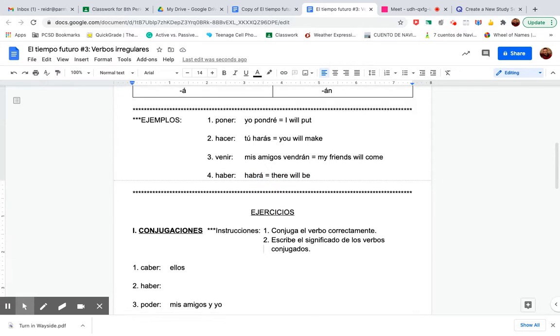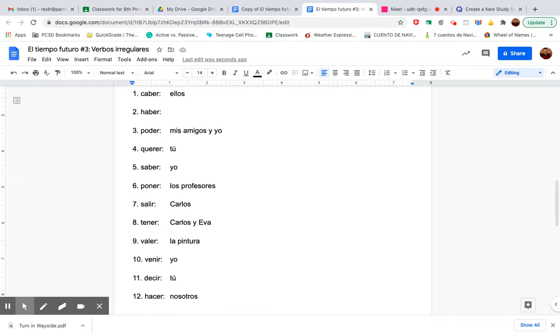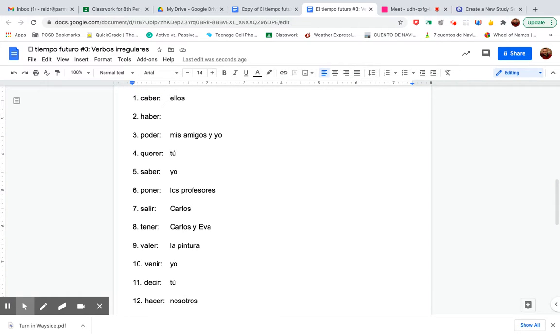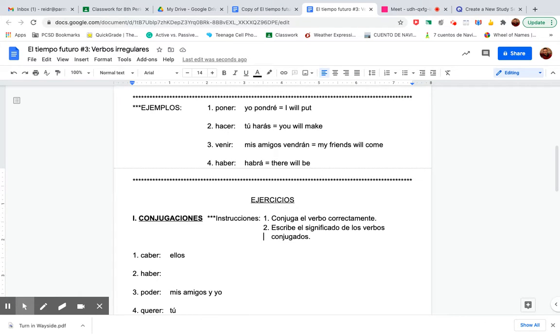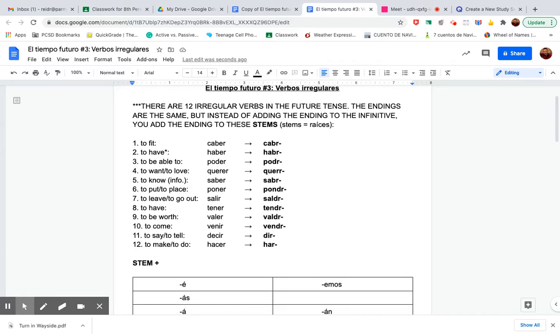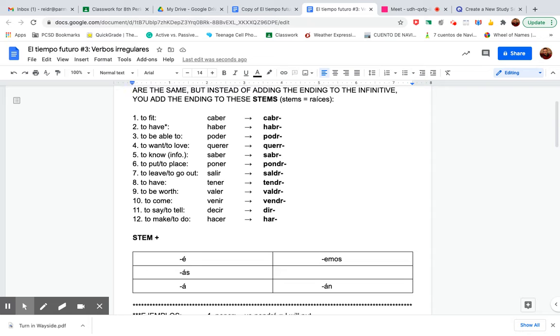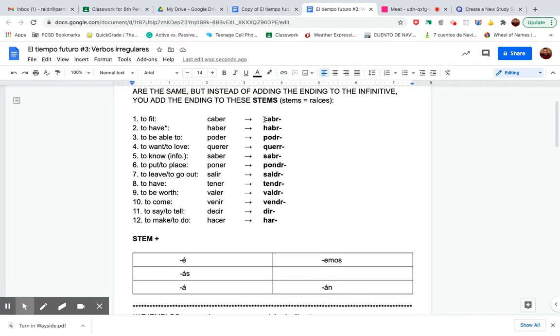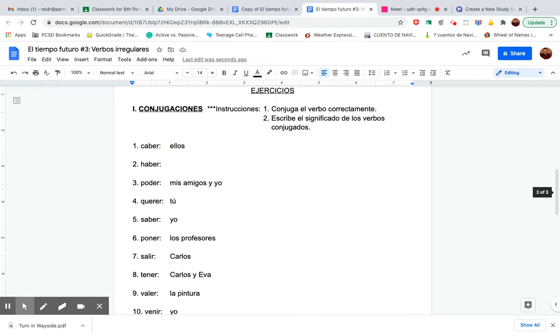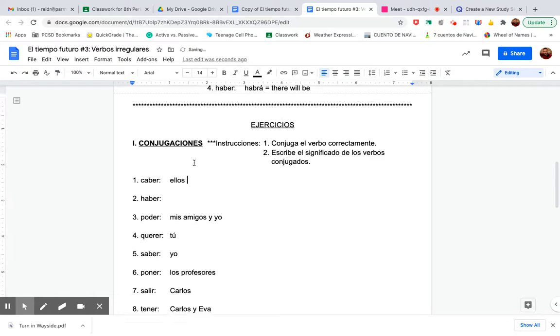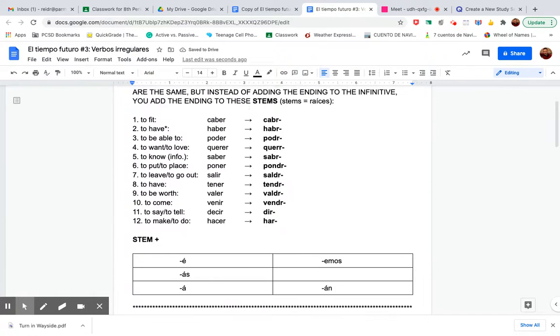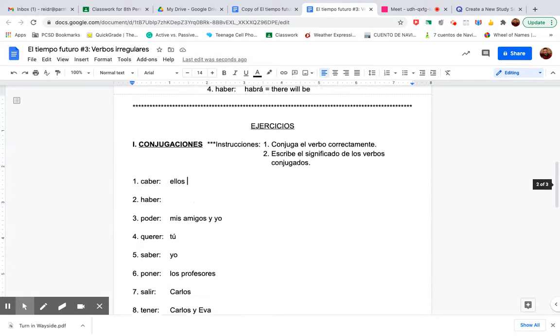So you're doing the same thing, like I said, and these are in order. I couldn't make this more easy for you. They're in the same order as up top, okay? 1 through 12, it's the same verb. So every time you're going to scroll up, get to know these stems here, okay? So caber, ellos, okay, you scroll up and you figure out, what's the stem, and then what's the ending, and then you write what it means in English.